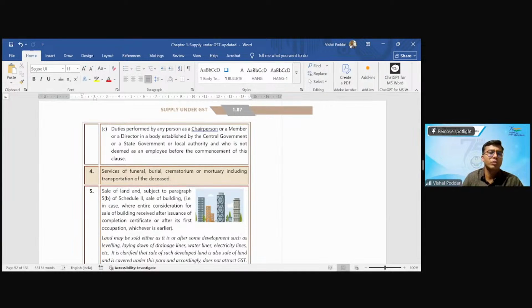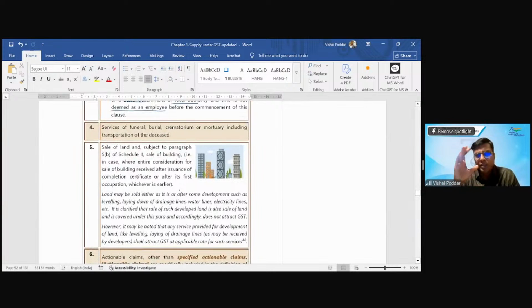And on similar lines, one more entry is given: duties performed by a person who is in the capacity of a chairperson or a member or a director, but of what? Of a body which is formed by central government, state government, or local authority, and who is not treated as an employee. Because if they are treated as an employee, anyway, they are outside GST because of the first entry. Hence, in this entry, they are saying that even though you are not treated as an employee, still, because you are holding a specific position in a body created by government, we want to keep your functions outside GST. So you can say entry 2 and entry 3 basically cover all those functions which are statutory functions.